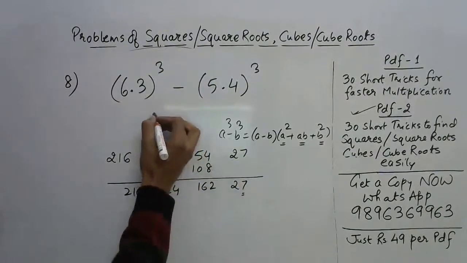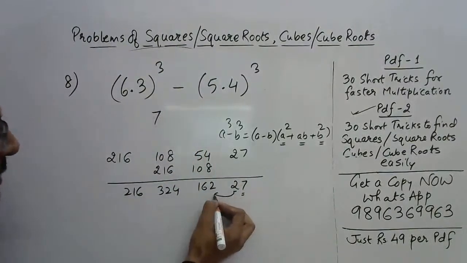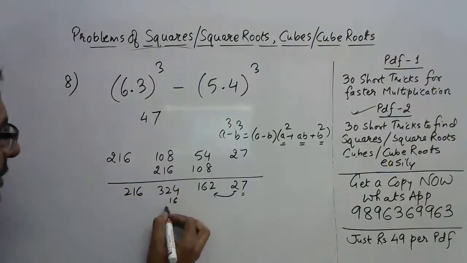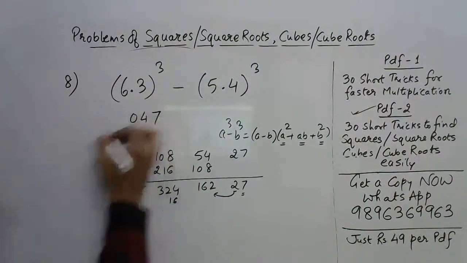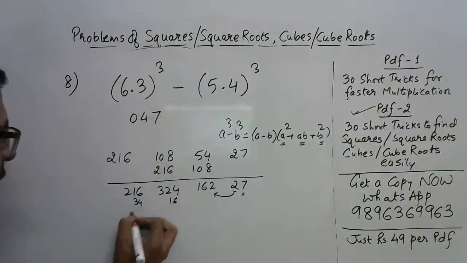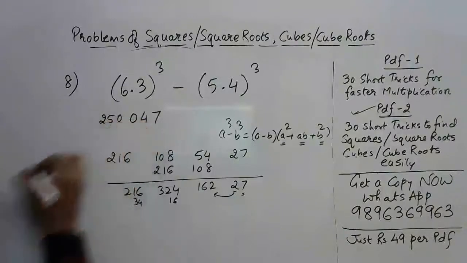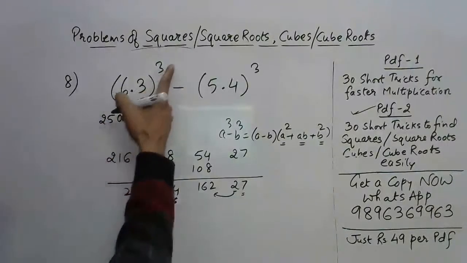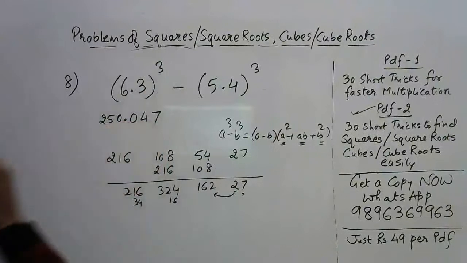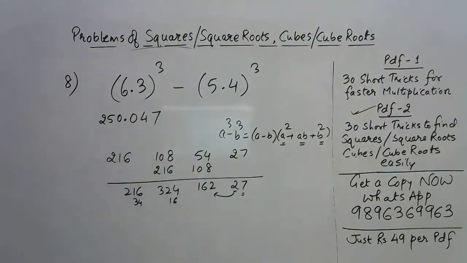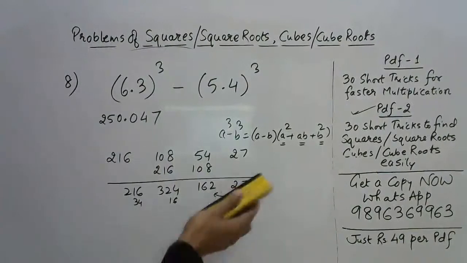Start from here, 7. 2 carried forward, this becomes 164, means 4. 16 carried forward, this becomes 340, means 0. And 34 carried forward means this becomes 250. So 250. So where will be the decimal? 1 digit here. So in the cube, we will have 3 digits. So 250.047 is the cube of 6.3. Pick up your calculators and see whether that particular answer which I have found out is correct or not. I'm sure you are going to find it correct.